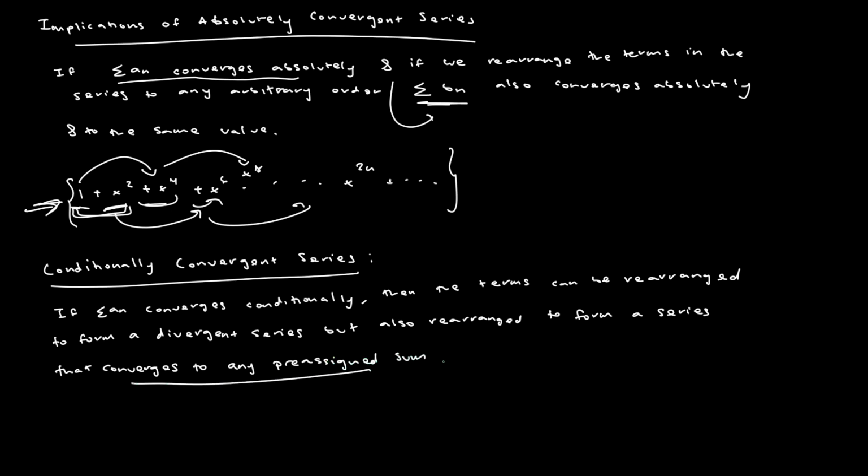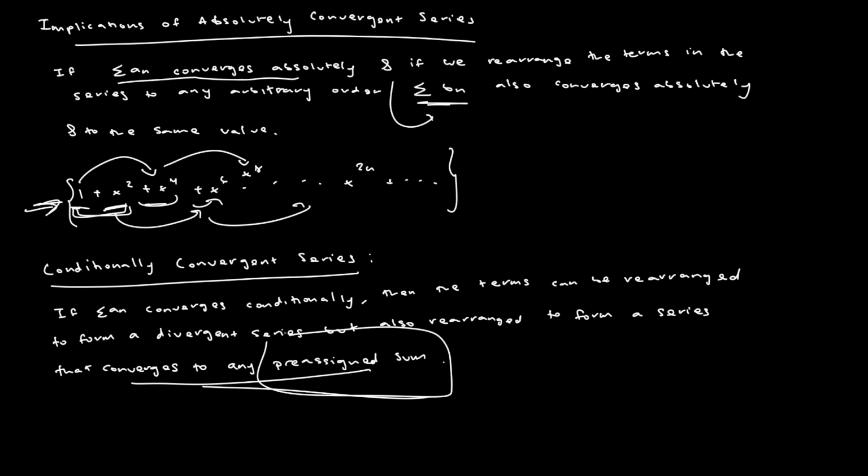What it's saying is that when a series is conditionally convergent, we can reorder the terms in which we sum things up, and because we're reordering which terms we sum, we can make the summation converge to any pre-assigned sum that we have. And that's the biggest difference between an absolutely convergent series and a conditionally convergent series.